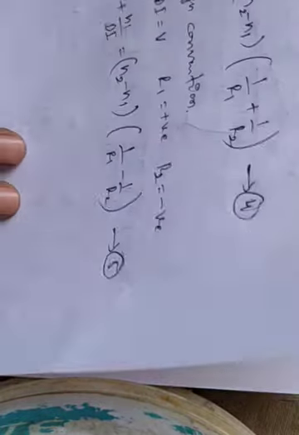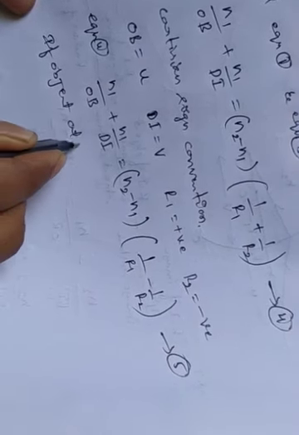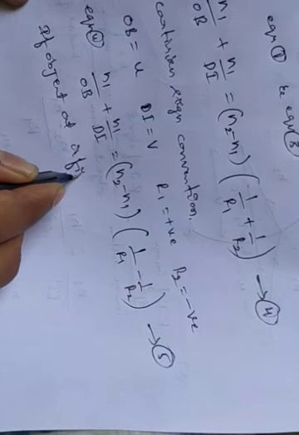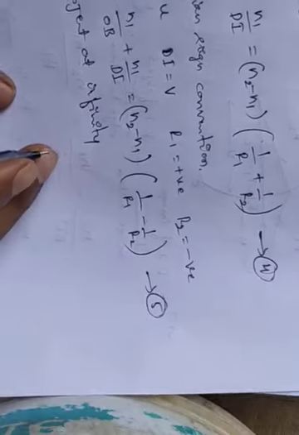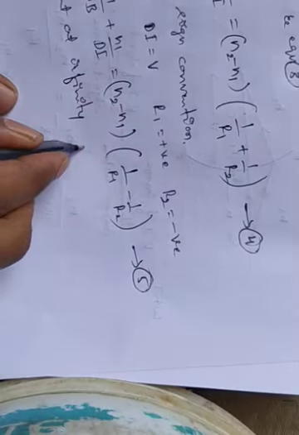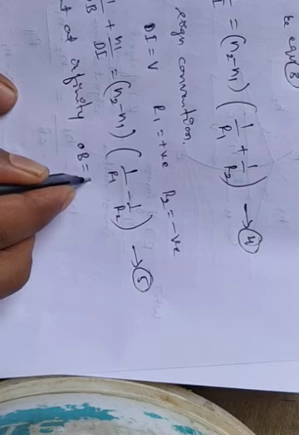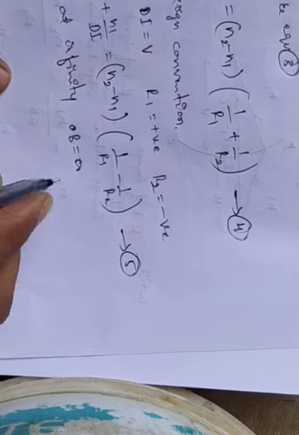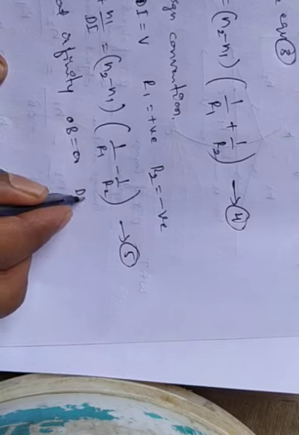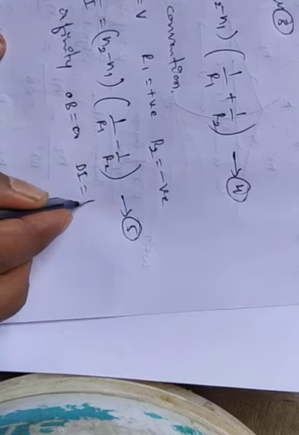Suppose the object is at infinity, then OB is equal to infinity. Now whatever the image is formed, where?